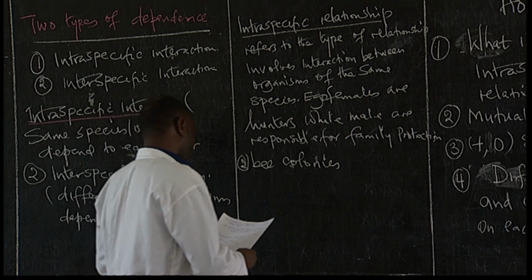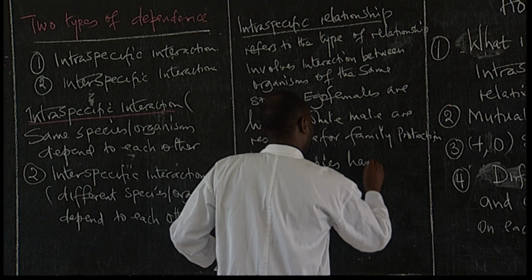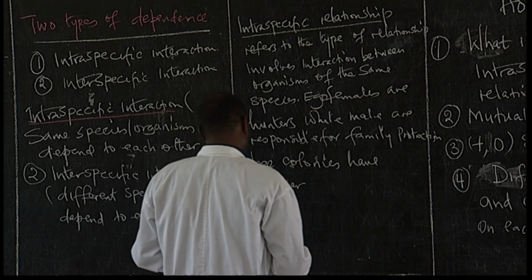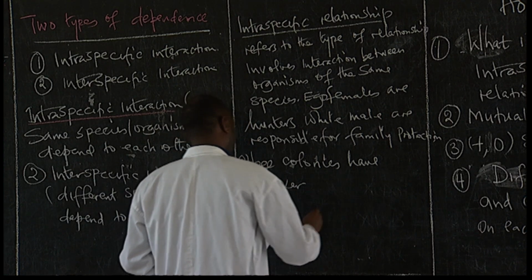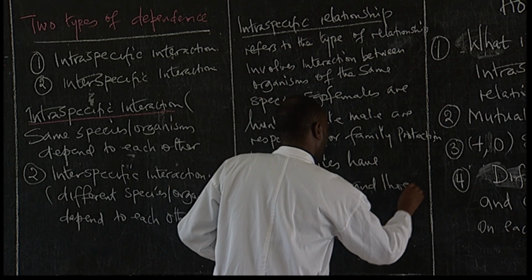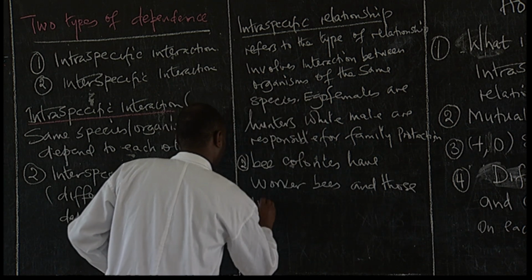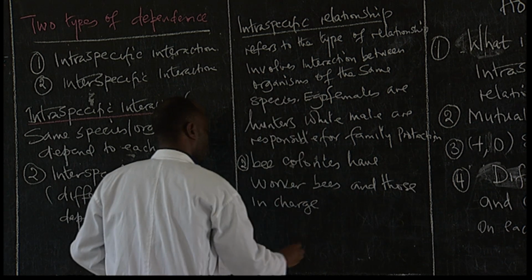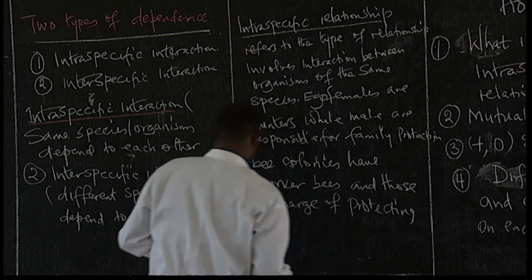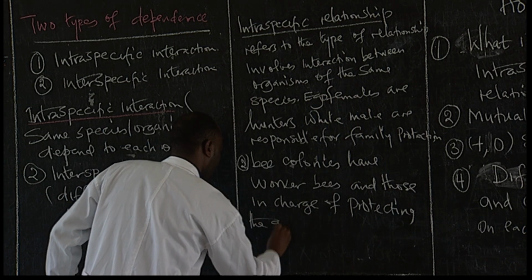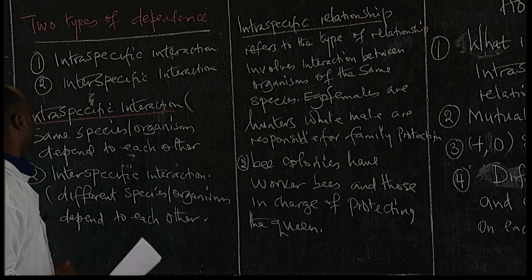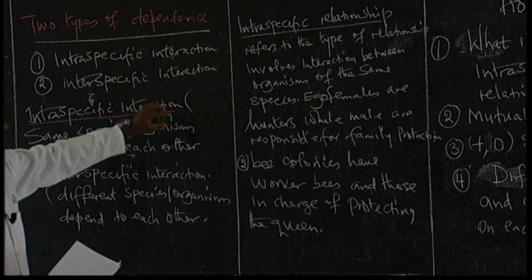You can say bee colonies have workers for doing the work, the worker bees, and those in charge of protecting the queen. That is an example of intraspecific relationship.